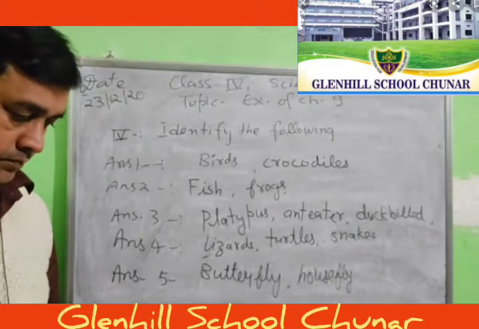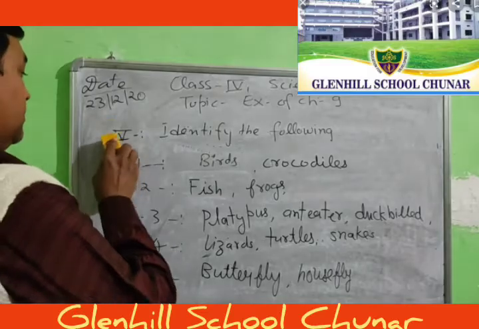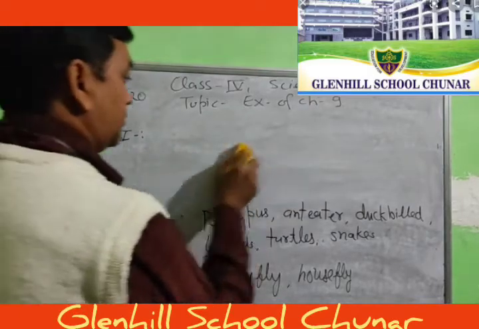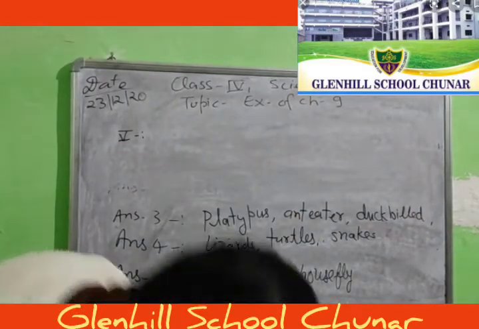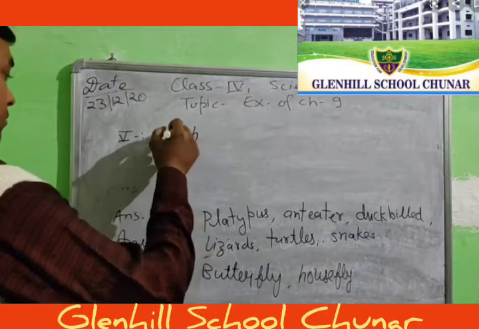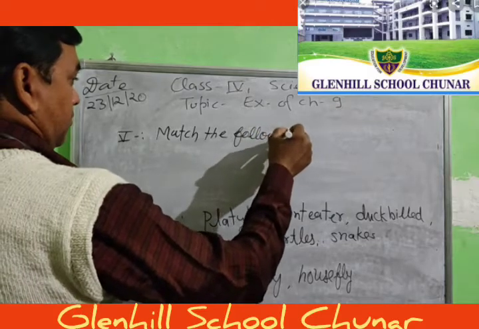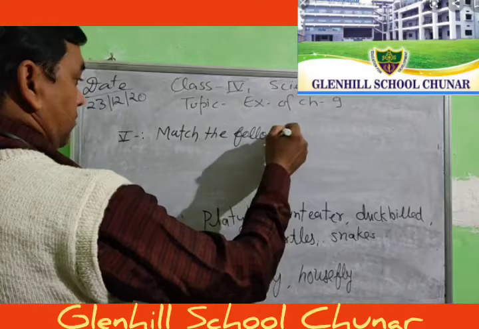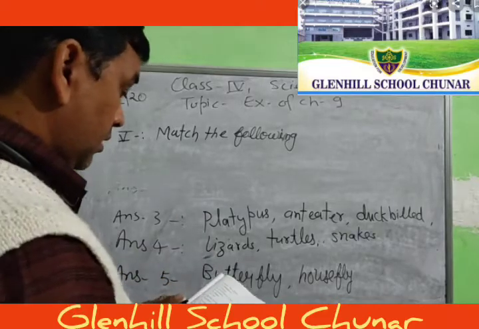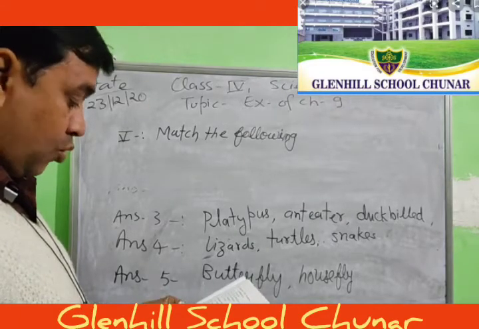Match the column. Do it in the book. Nymph, duck-billed platypus, incubation, maggot, yolk.